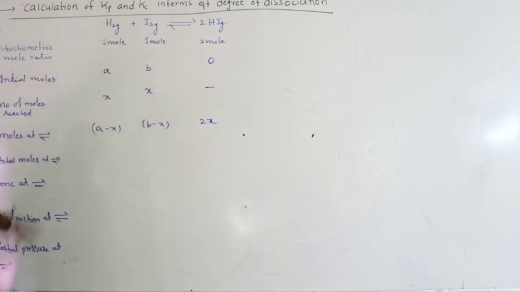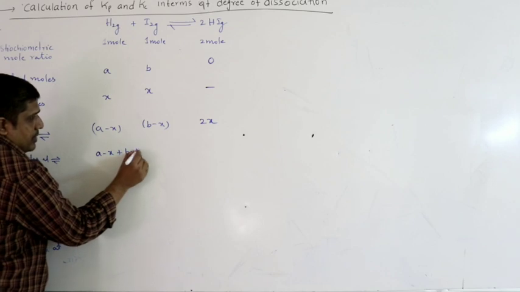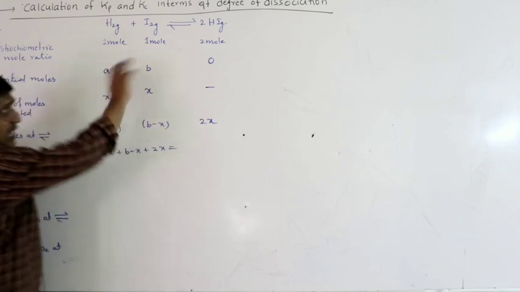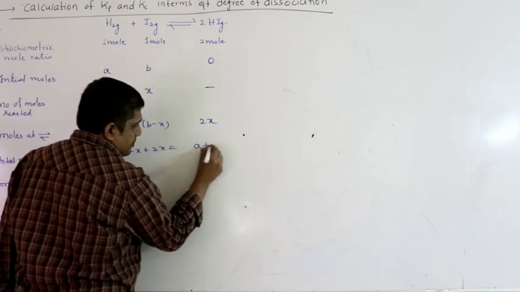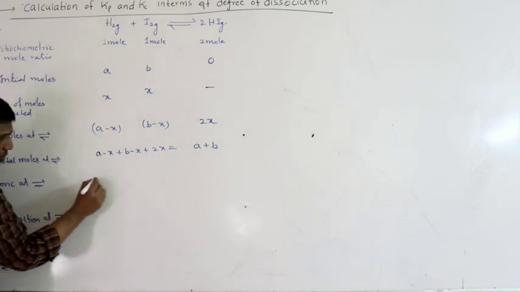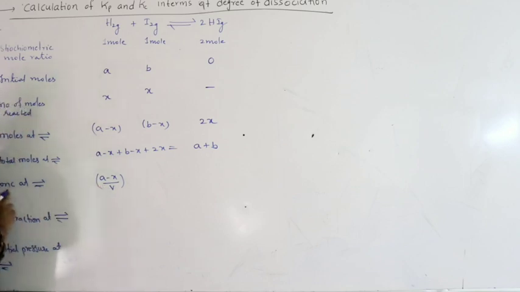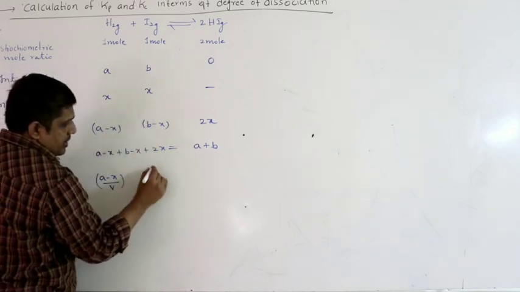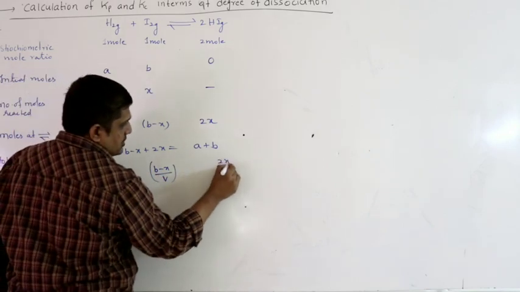So, all are gases, so add total moles at equilibrium: A minus X plus B minus X plus 2x. I am considering all the moles, so what will I get? Simply A plus B. Concentration at equilibrium, assuming the volume of the system in which this reaction is carried out is V, is the number of moles at equilibrium by volume. A minus X by V for H2, B minus X by V for I2, and 2x by V for HI.